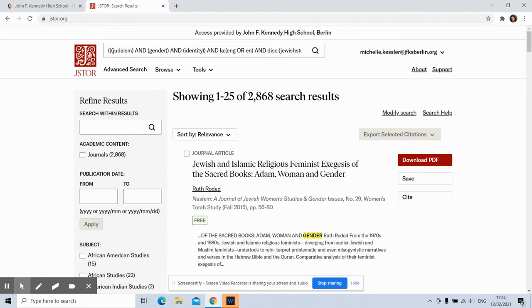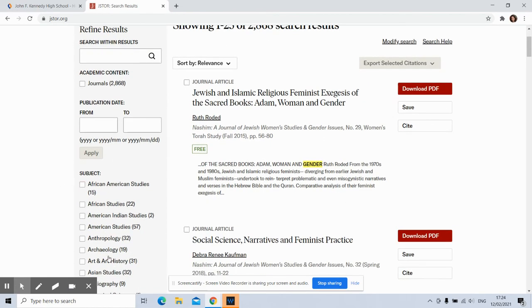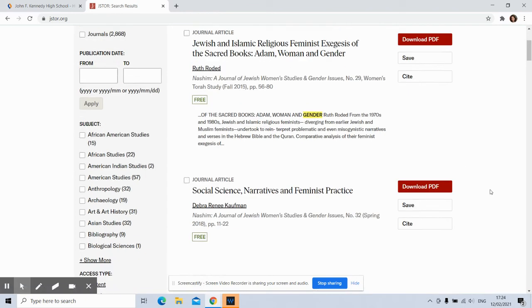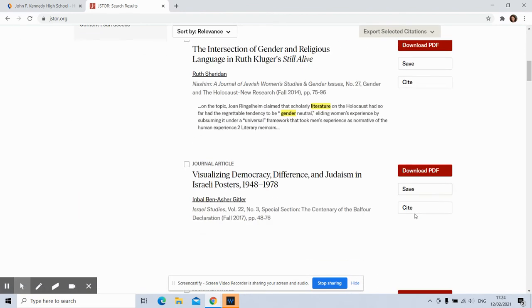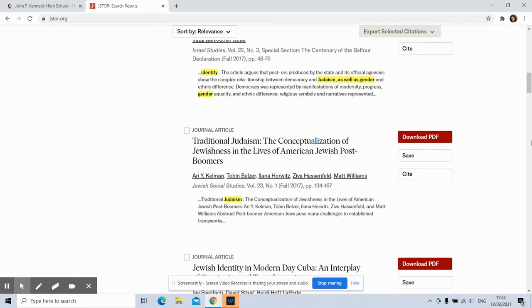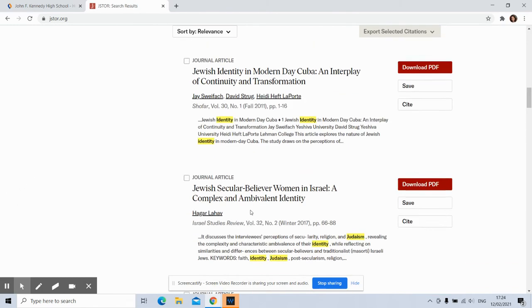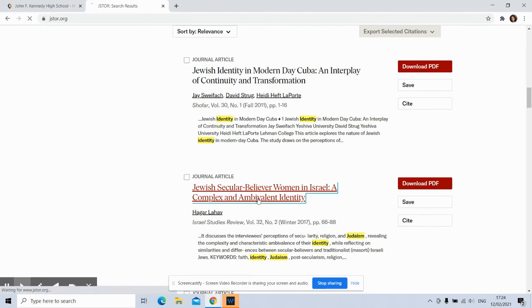And there you are with 2,800 articles. You can narrow down if you like, even within to more subtopics, but we won't do that right now. You can also modify your search if you realize you need to do that and search within your result. So say we've found an article we're interested in, the Jewish secular believer women in Israel.